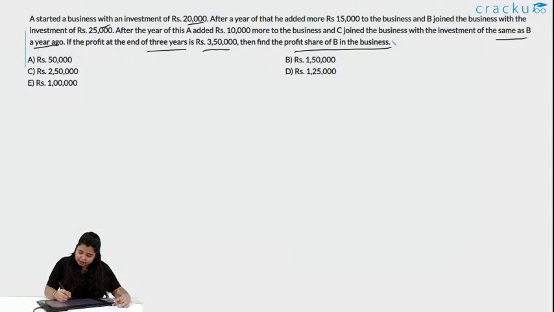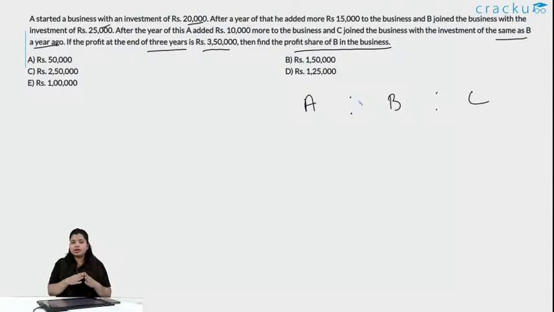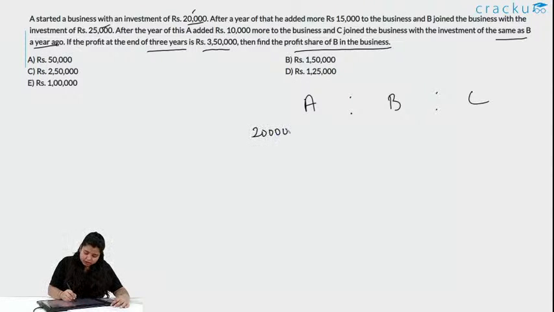Okay, there are 3 people, A, B and C. So, when we find the ratio, what do we do? We do investment into time, right. For the first case, A invested 20,000 for 12 months, plus for the next year A added 15,000.